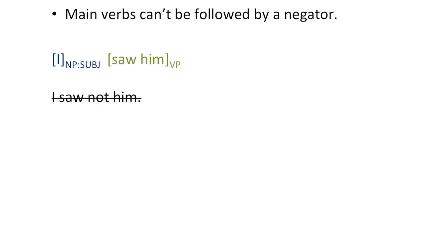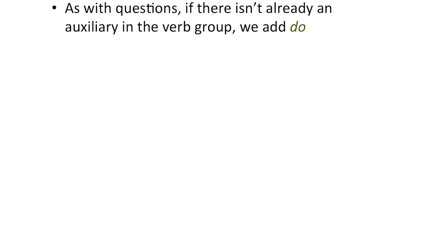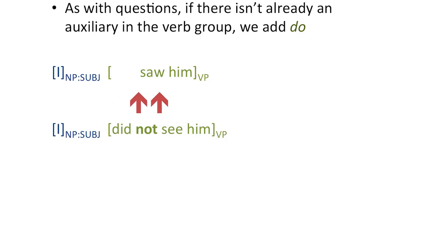If I want to negate the clause he ran, I can't say he ran not. So just like with questions, if there isn't already an auxiliary in the verb group, we add the auxiliary do. From I saw him, we get I did not see him.